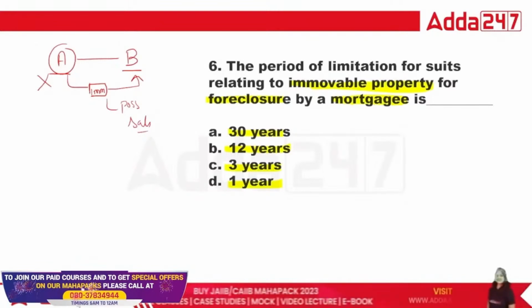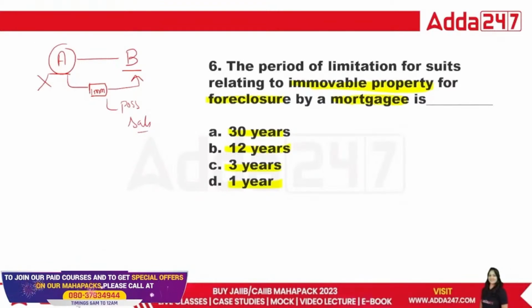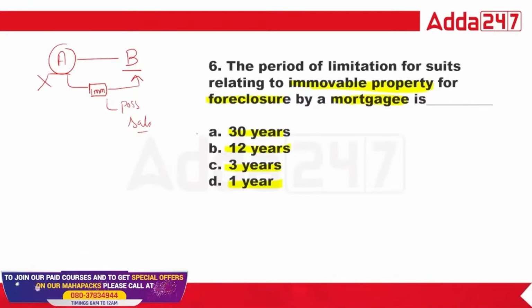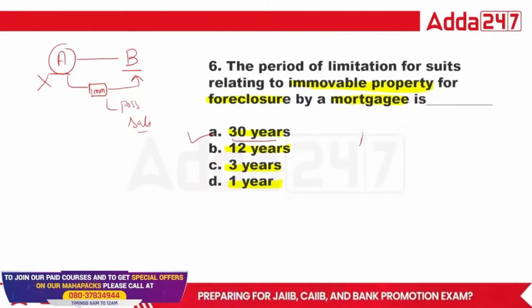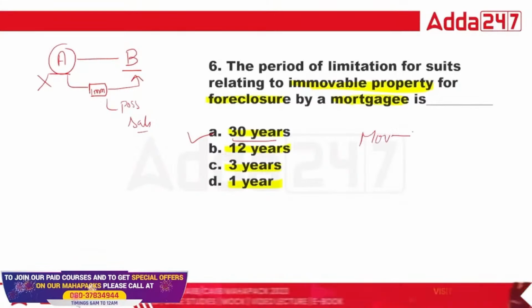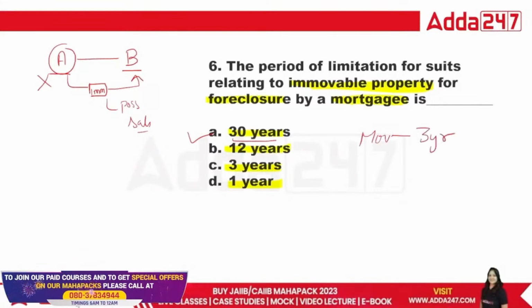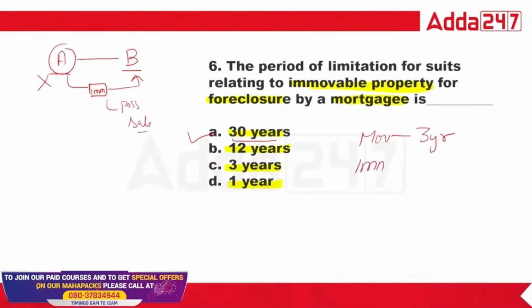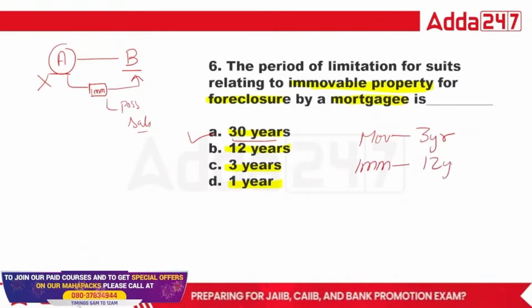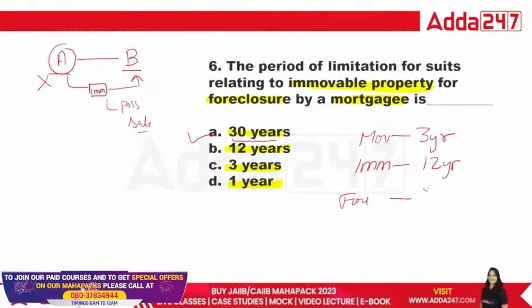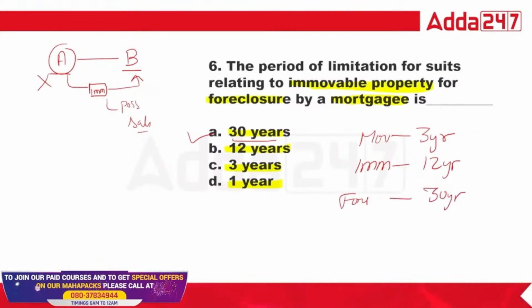For foreclosure of mortgage, you have to learn that C is the answer. For movable property, just remember 3 years. For immovable, remember 12 years. And for immovable, if it is about foreclosure, it is 30 years. So please remember these three.